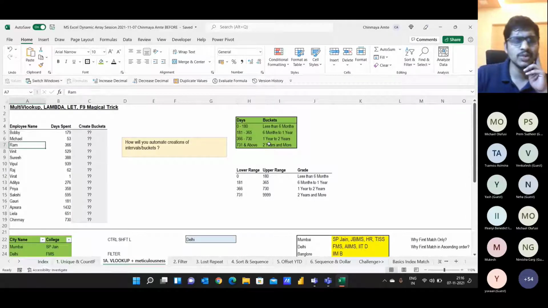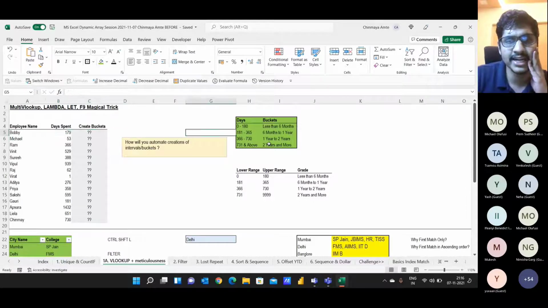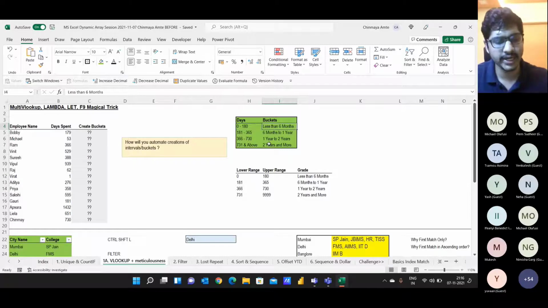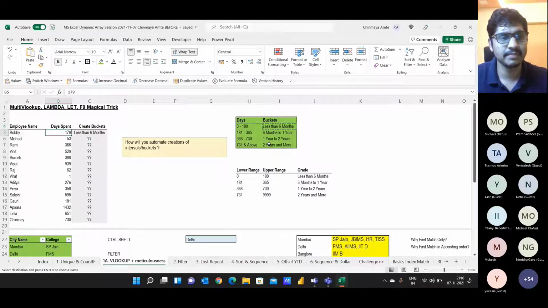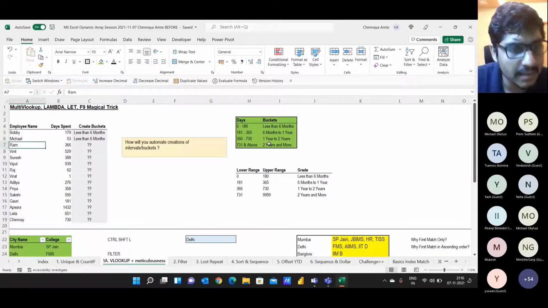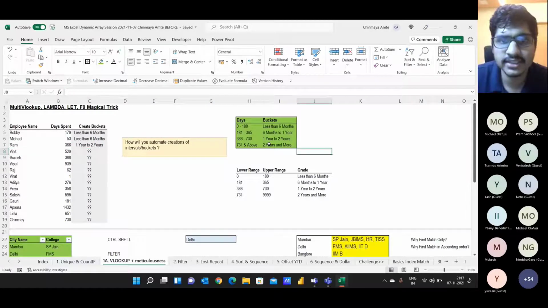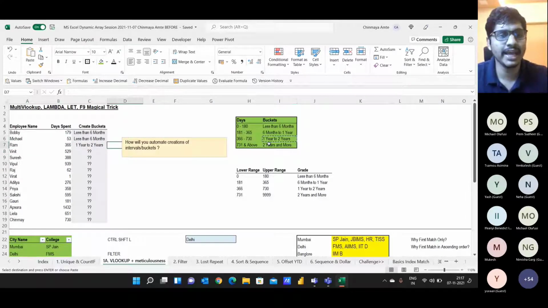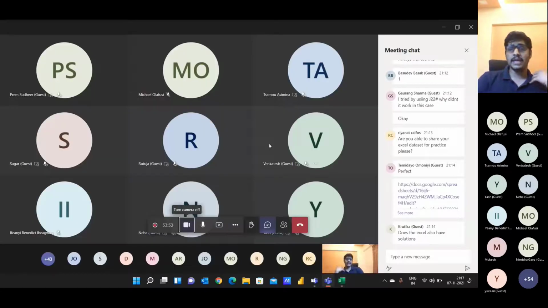How would I do it manually? Let's say Bobby has spent 179 days, so he comes under 0 to 180. Copy, paste. Michael is again 53 days, so copy this and paste here. Ram is 366 days, so he should come in the 1-2 year category. Copy and paste it here. Vineet has spent 500 days, so 1 to 2 years, copy and paste here. If I end up doing this manually, it will take me ages.